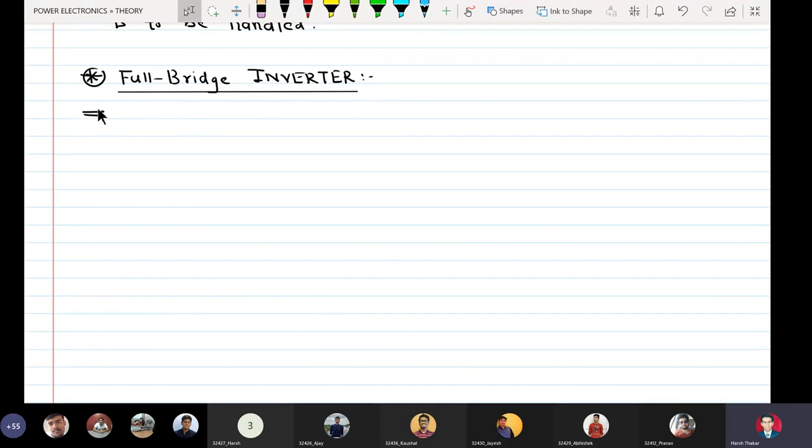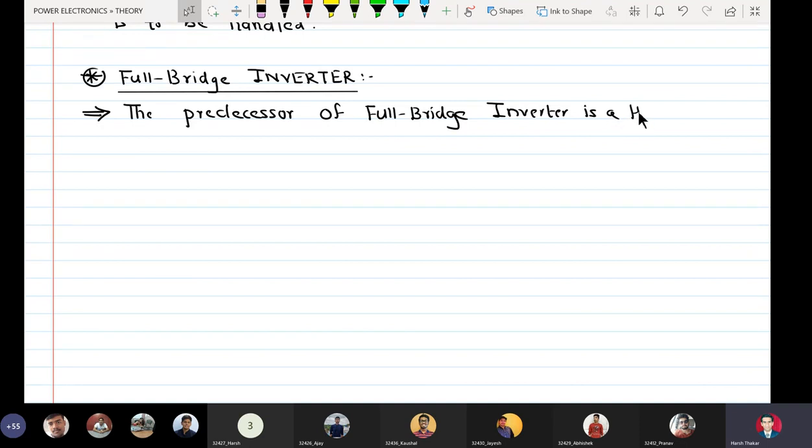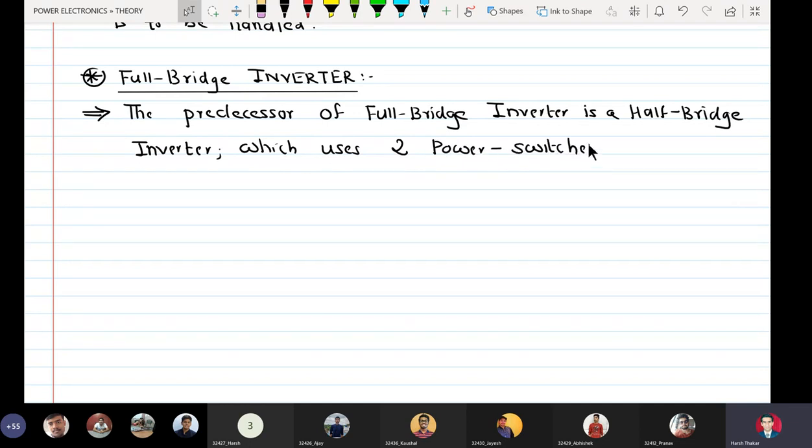Let us make a point here that the predecessor of the full bridge inverter is a half bridge inverter, which uses two power switches